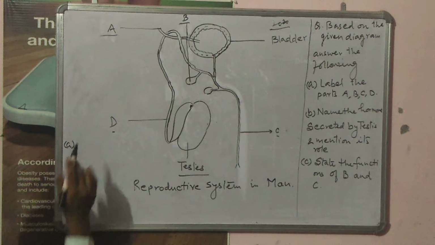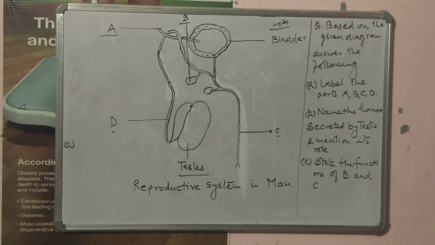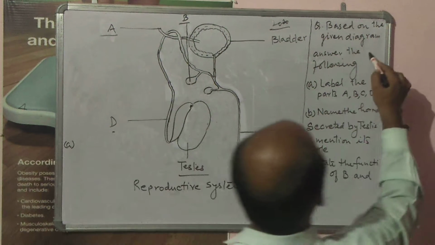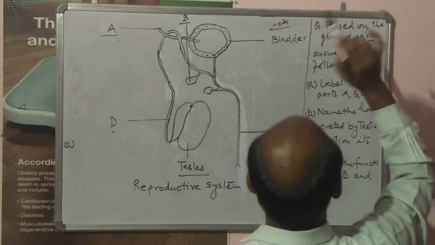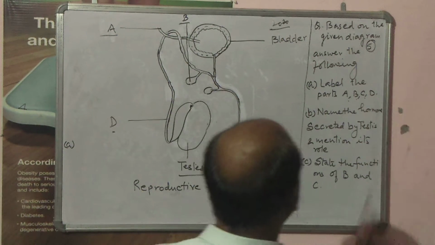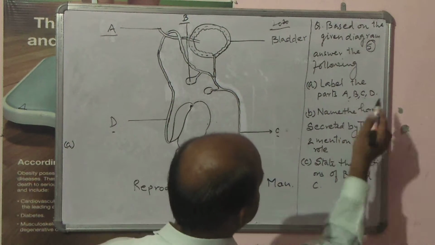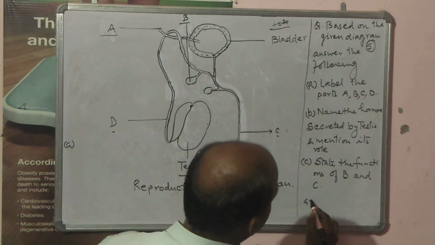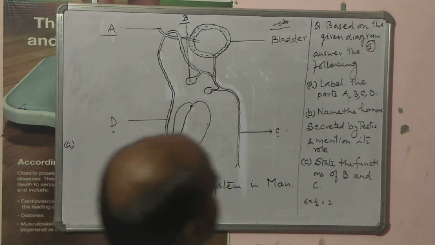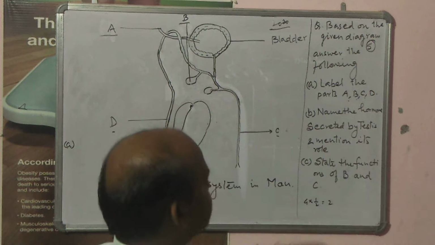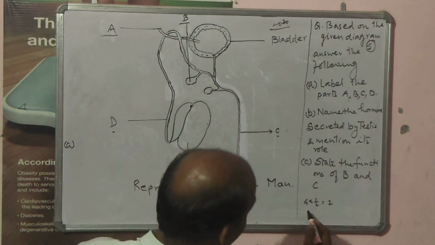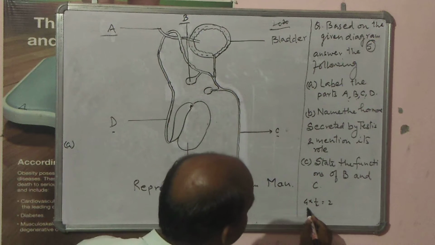So in the labeling part, keep in your mind that this is a 5 marks question, right? So A, B, C and D we have to mention. So 4 questions, each into half, that is equal to 2 marks, right? Then name the hormone secreted by testes. Name the hormone, half mark.